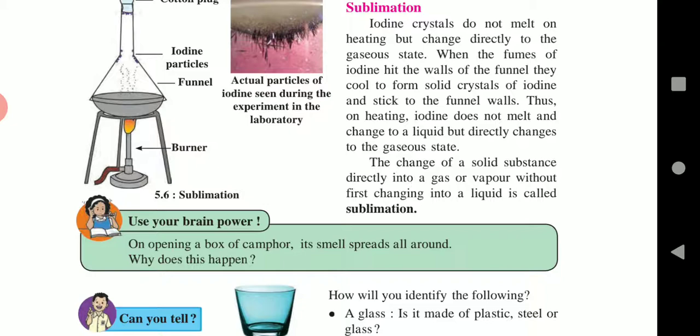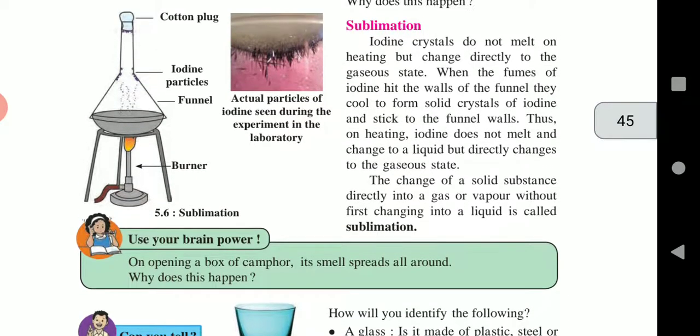The iodine crystals do not melt, but they change directly to the gaseous state. When the fumes of iodine hit the wall of the funnel, they cool to form solid crystals of iodine and stick to the funnel walls.